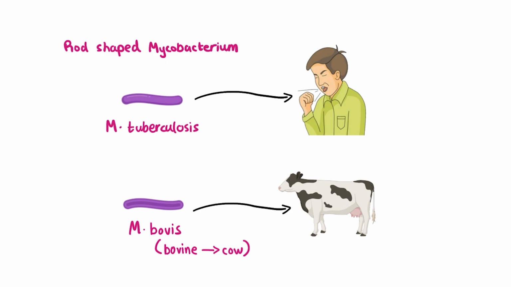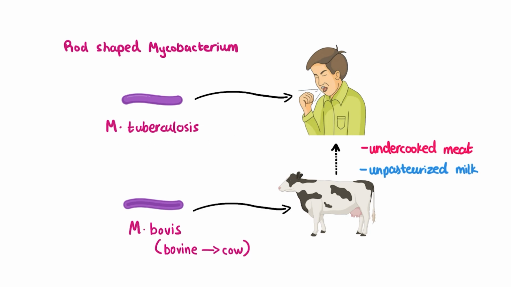That being said, it's important to remember that even though Mycobacterium bovis usually causes TB in cattle, it can be transmitted to humans as well. And this will be either through undercooked meat or by drinking unpasteurized milk. This is why things like cooking your meat through or making sure you have pasteurized milk are important in order to prevent this kind of transmission.